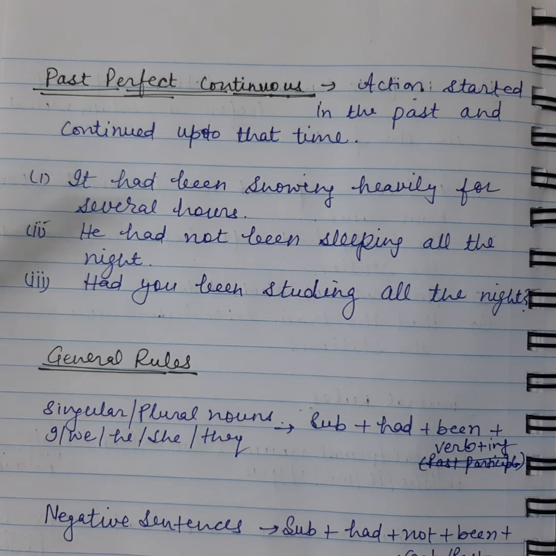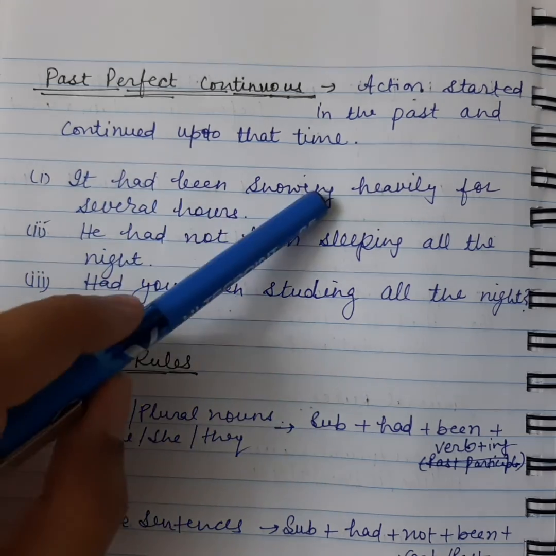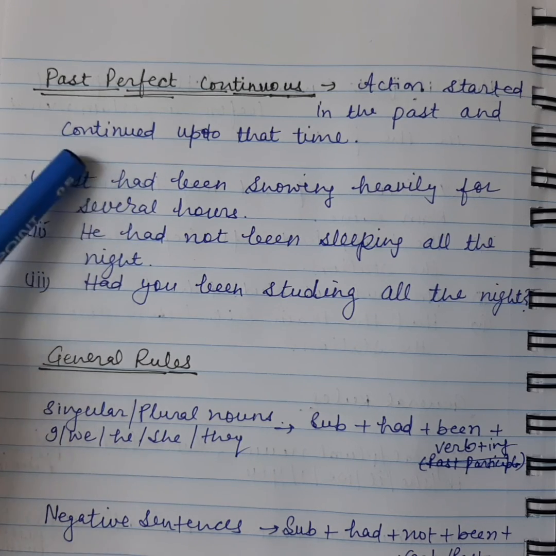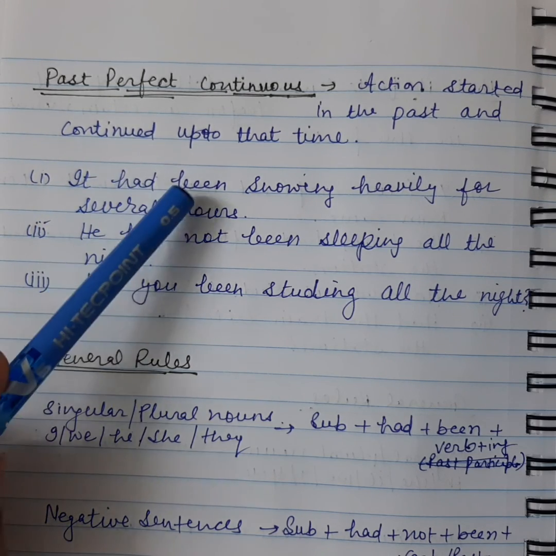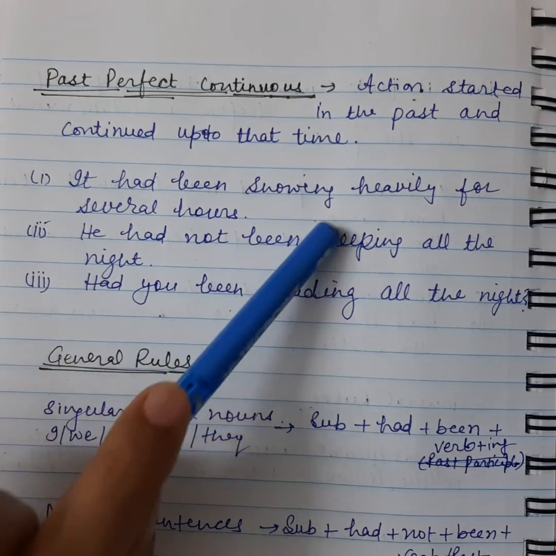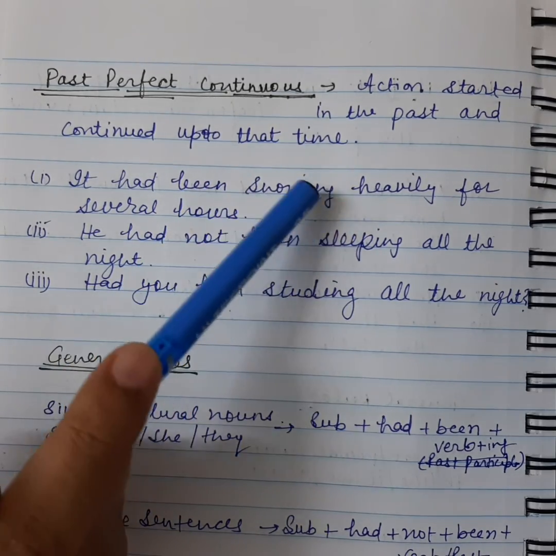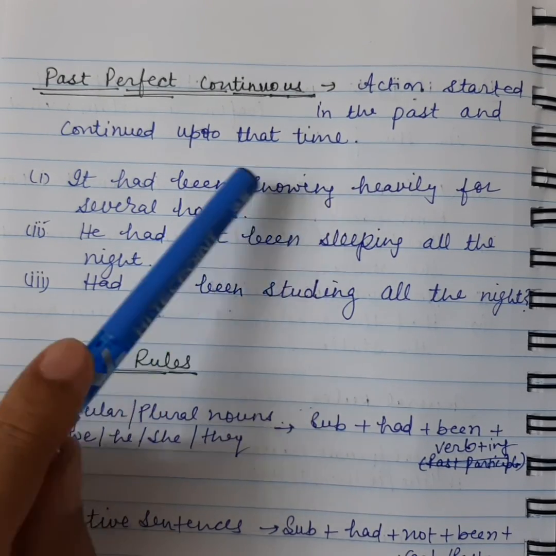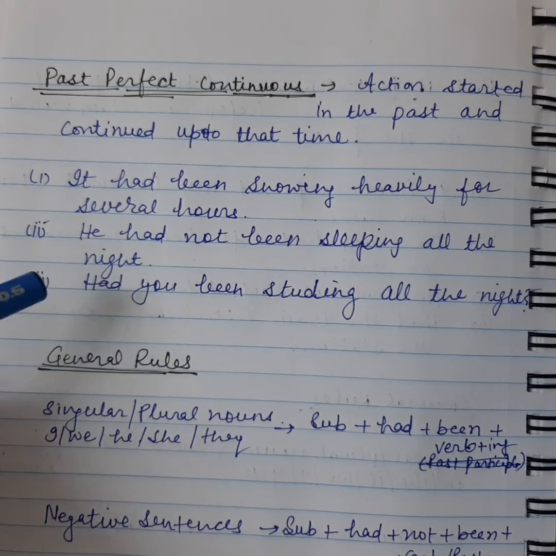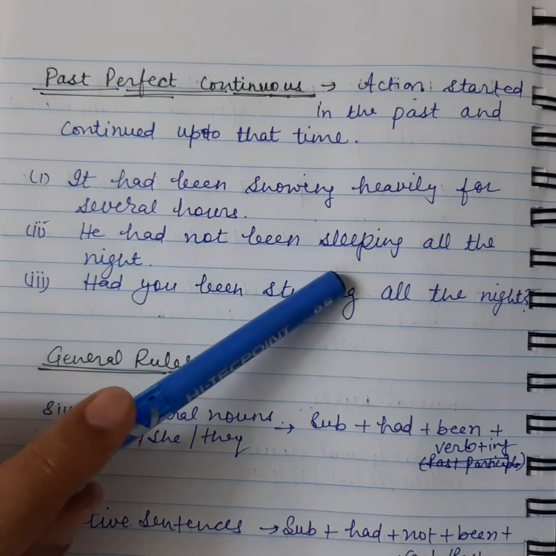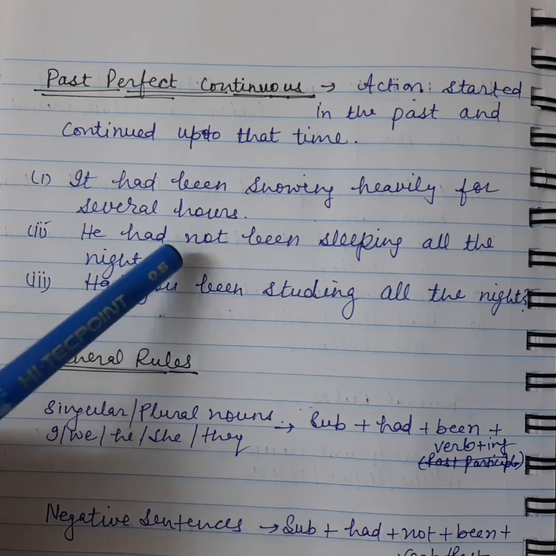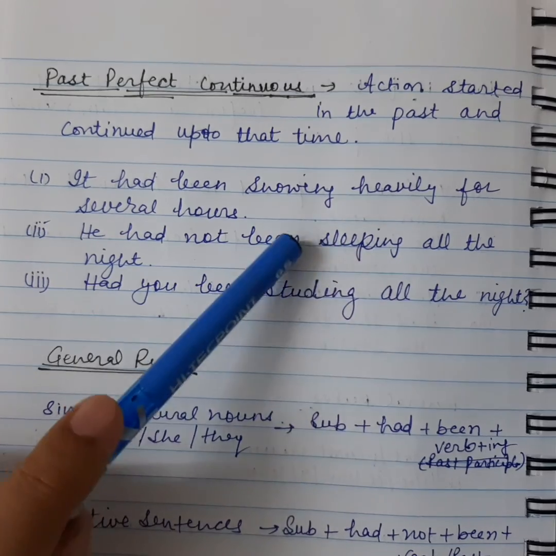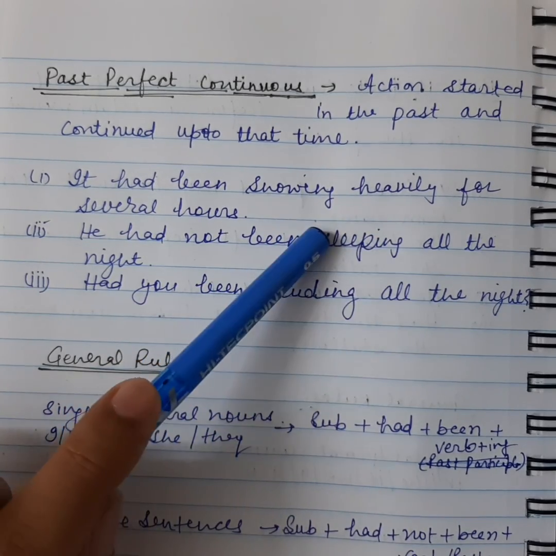So let's see it. It had been snowing heavily for several hours. So it is a pronoun, and then had plus been plus ing added to the base form of the verb. The verb here is snow, and we have added ing. In the next sentence, he had not been sleeping. So he is a pronoun, had plus not plus been in the negative sentence, plus ing added to the base form of the verb sleep.